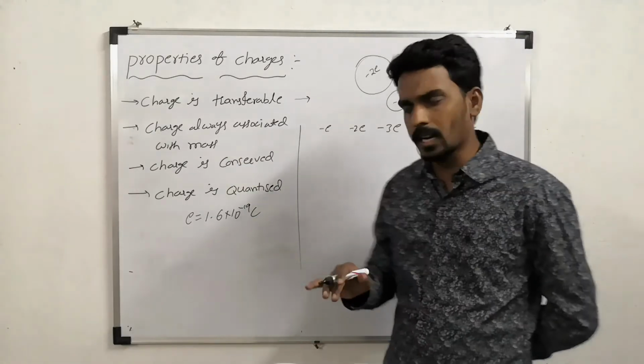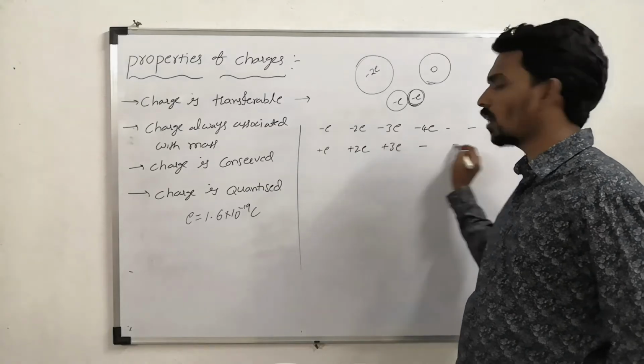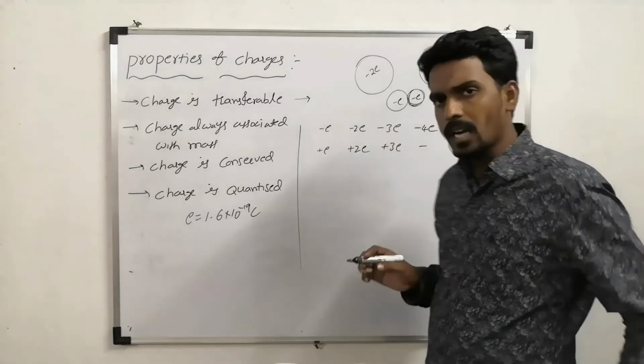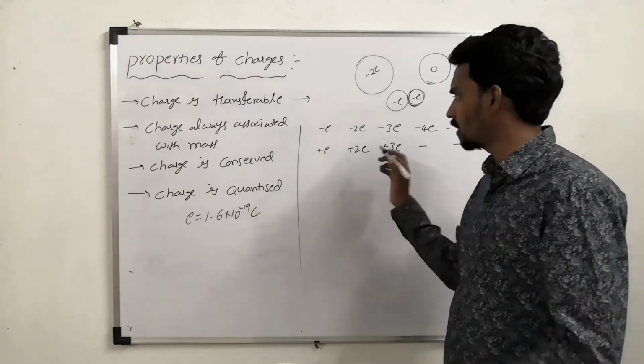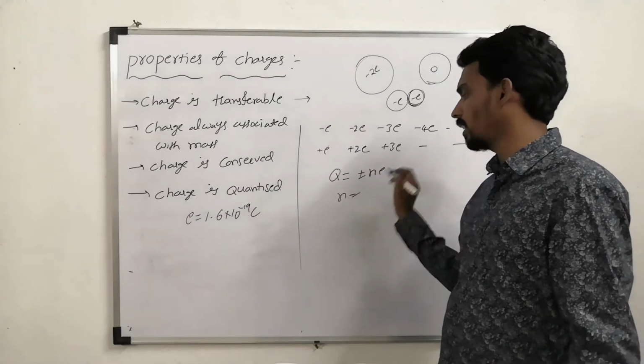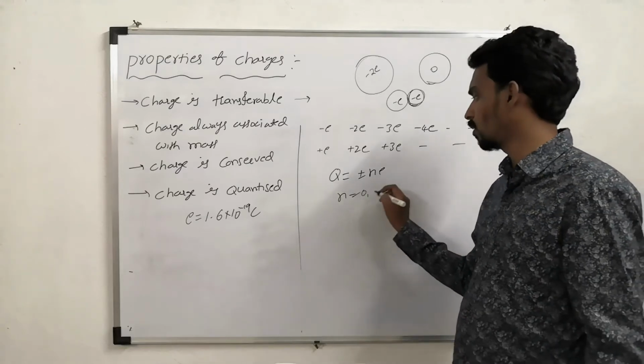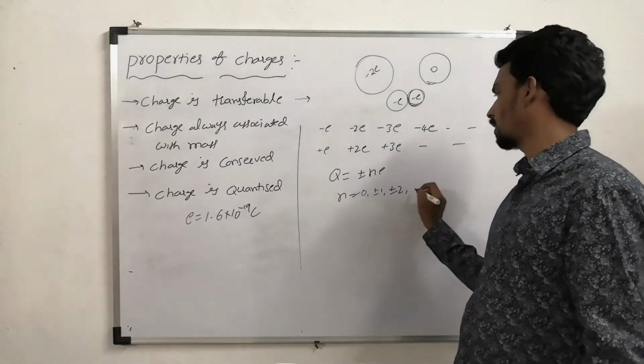If you remove electron, it may become like plus E, plus 2E, plus 3E, so on. That means the charge of a body always exists in terms of plus or minus Ne, where N is integral multiples. It may be 0, plus or minus 1, plus or minus 2, so on.